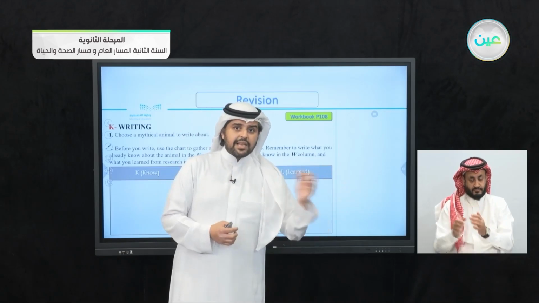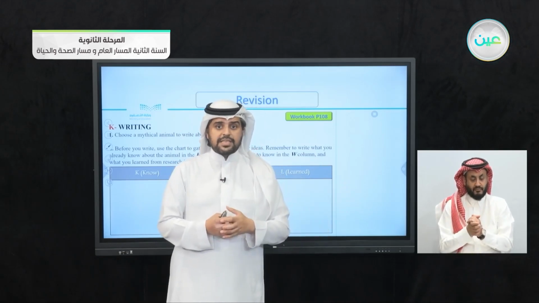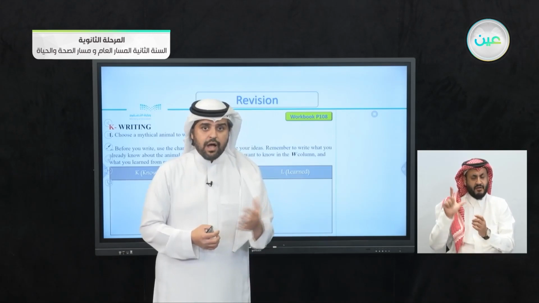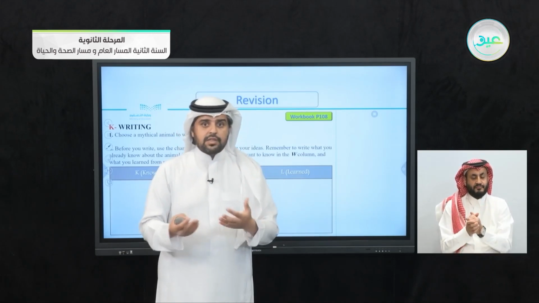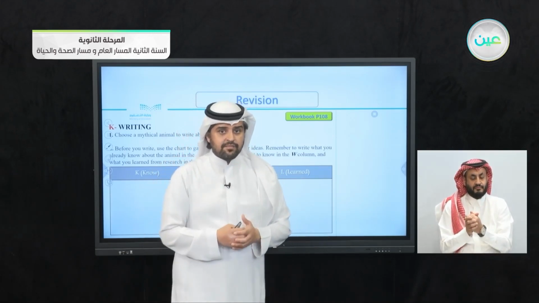Then the L column means what you have learned after you've done your research. What did you learn about this creature?